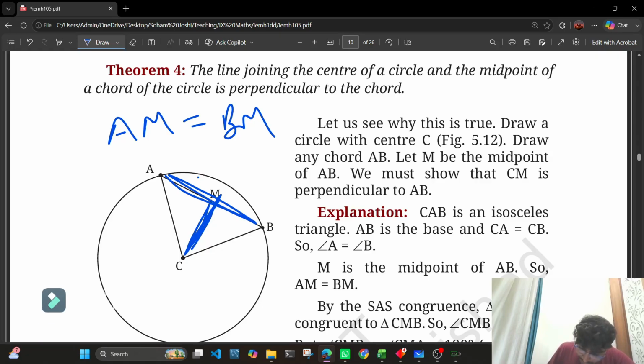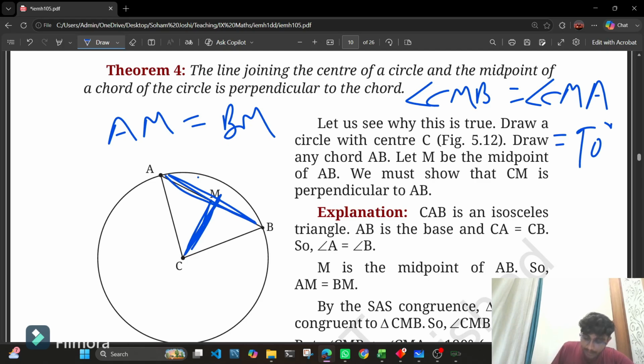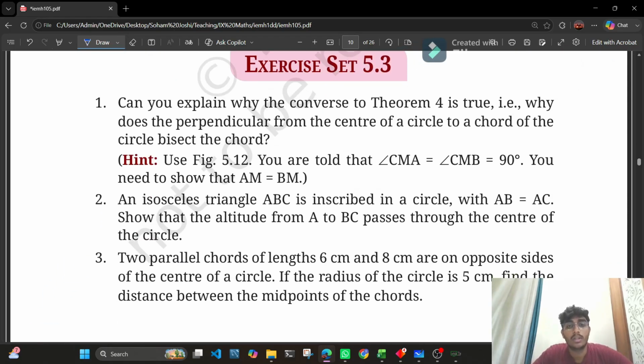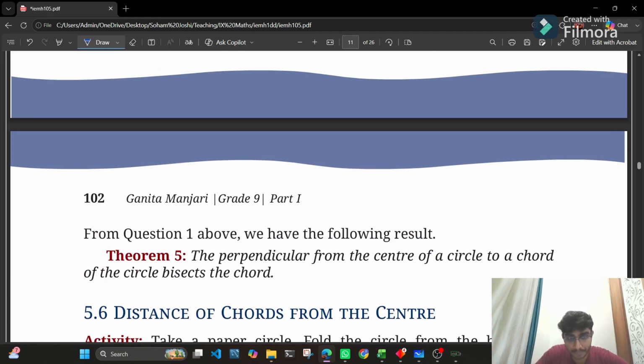So it states that angle CMB and angle CMA are equal to 90 degrees. That is a perpendicular bisector basically. So I hope this is clear that the line joining the center and the midpoint of the chord AB is perpendicular to the chord. That is, this is 90 degrees. I hope this is clear. Cool. Next up, we have exercise 5.3. Again, you need to solve it on your own.